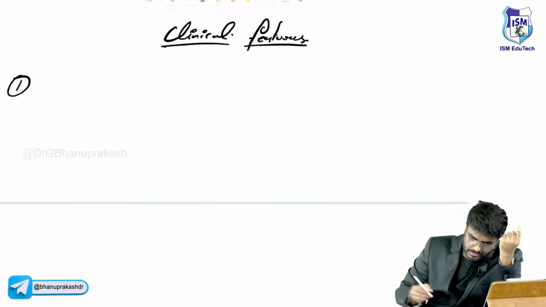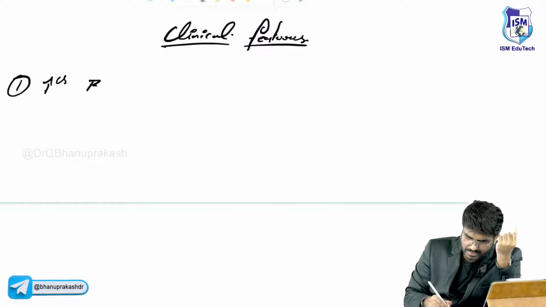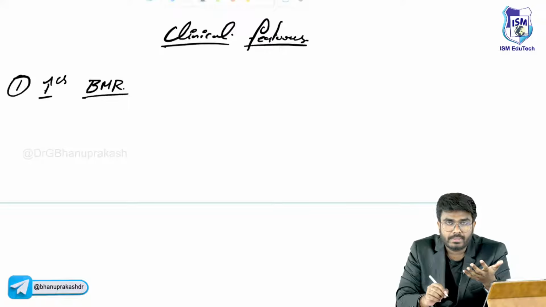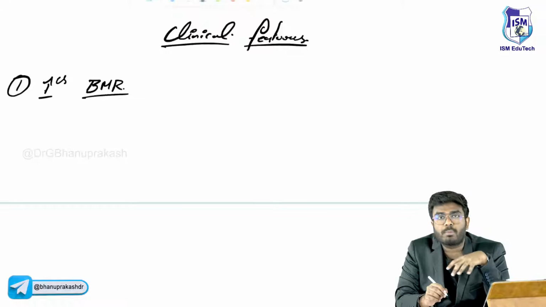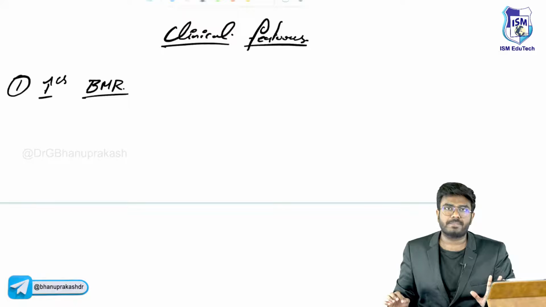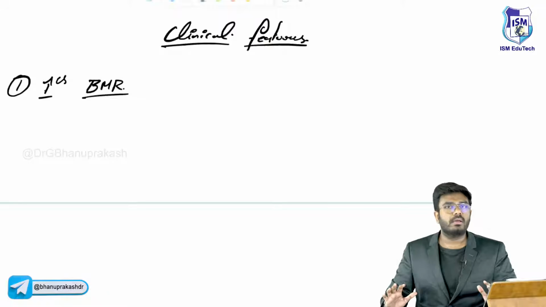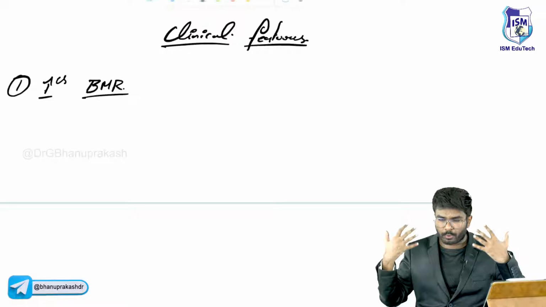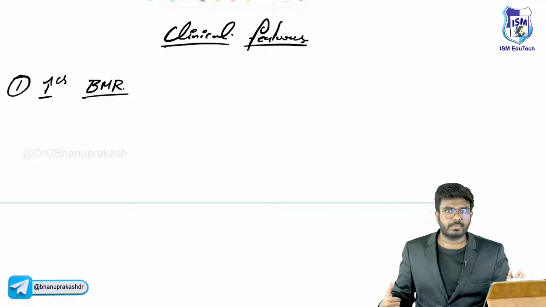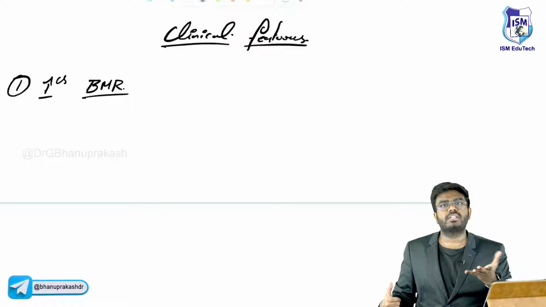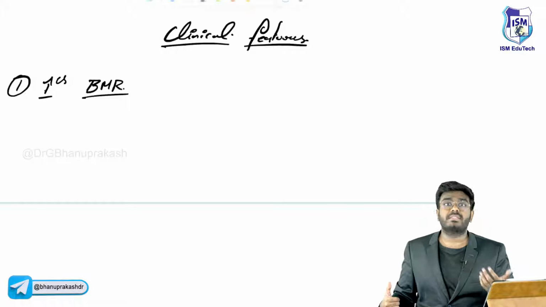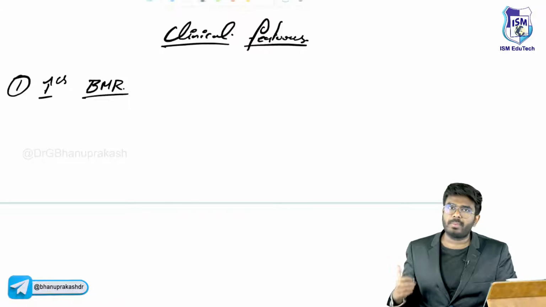First, let me write one by one. Thyroid hormones increase your basal metabolic rate. The basal metabolic rate is the number of calories required for maintaining homeostasis in the body. For example, to run this body for the next 24 hours, to maintain all the biochemical reactions and keep this body in homeostasis, how many calories are required? As an adult male, I will require somewhere around 3000 to 3500 kilocalories. That's my basal metabolic rate. But if I am doing more exercise, imagine I am an athlete, my basal metabolic rate is going to be increased.